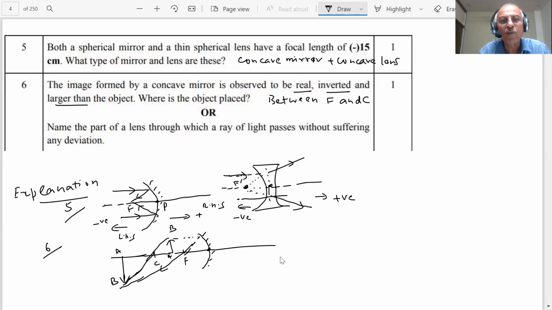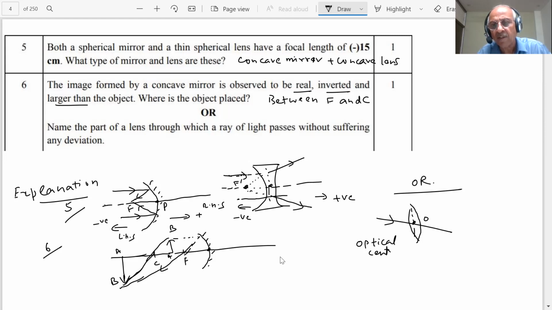Name the part of the lens through which a ray of light passes without suffering any deviation. This or choice, student. What explanation is there? This is my lens, a convex lens, student. This point is what we call the optical center. When the ray of light passes through it, it will go straight. Similarly, you can see the concave lens, students. This is the optical center, and any light ray passing through it will go straight. So the answer is optical center.